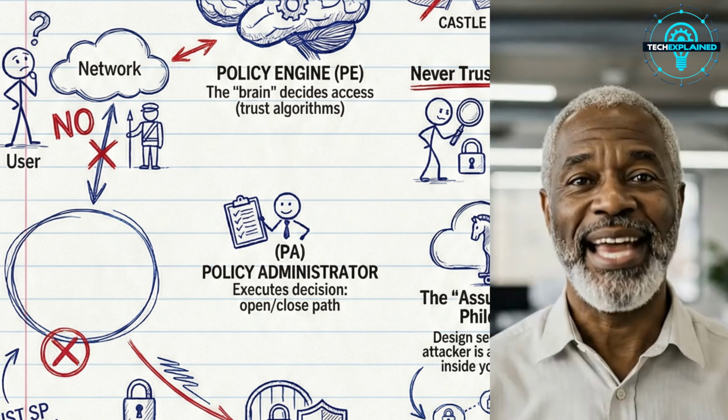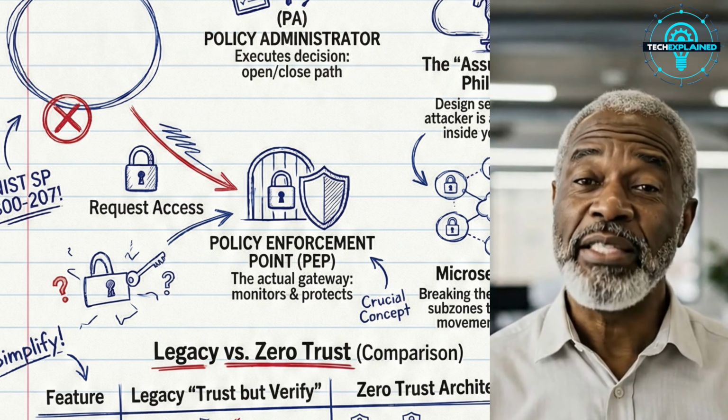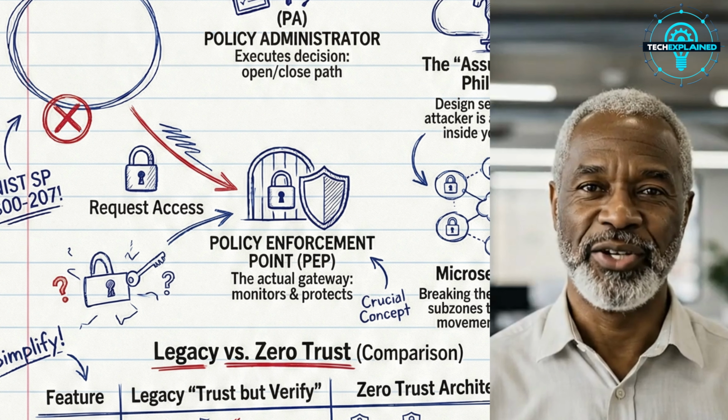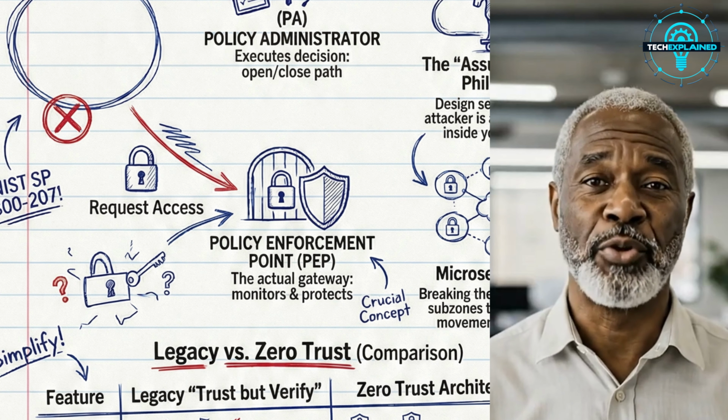This part doesn't think, it executes. Open the path or close it. No debate. Then the policy enforcement point becomes the actual gate. This is where traffic is monitored, inspected, and blocked if anything looks off. This is the muscle of zero trust.